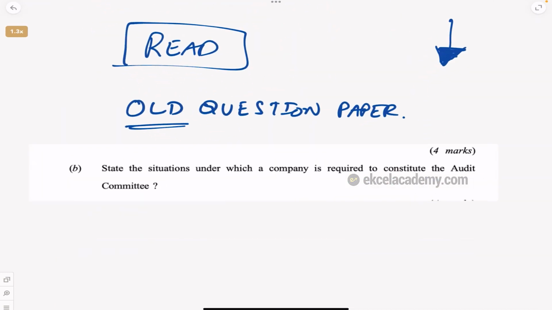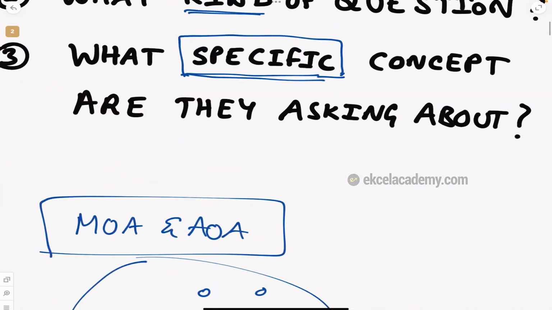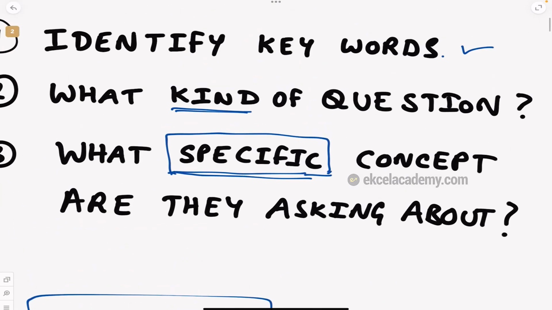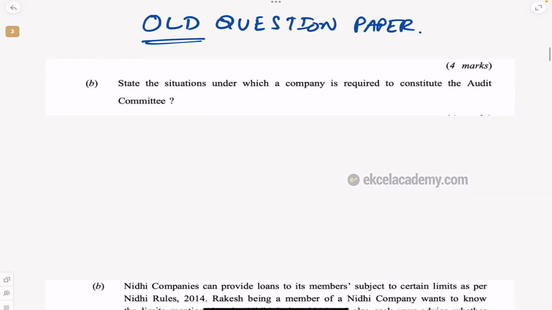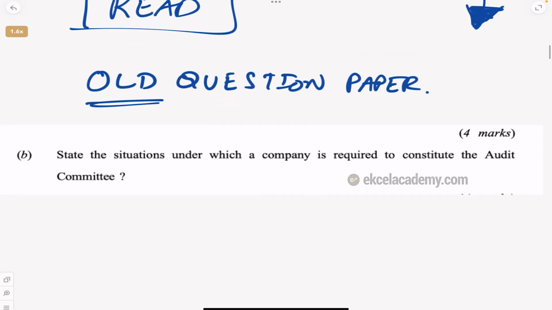So here, the question from the old question paper is: state the situations under which a company is required to constitute the audit committee. So we need to know the keywords, the kind of question, and the specific concept. So: state the situations under which a company is required to constitute an audit committee. The keywords are situations and audit committee. So what kind of question is it? The question is asking you to state.